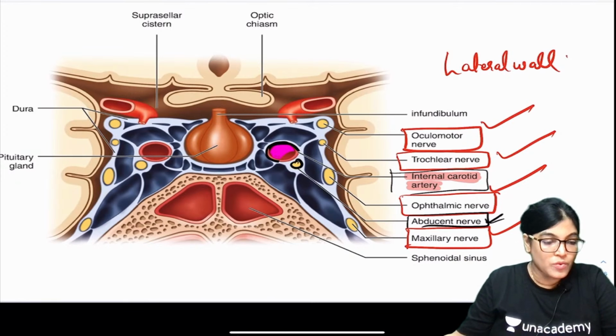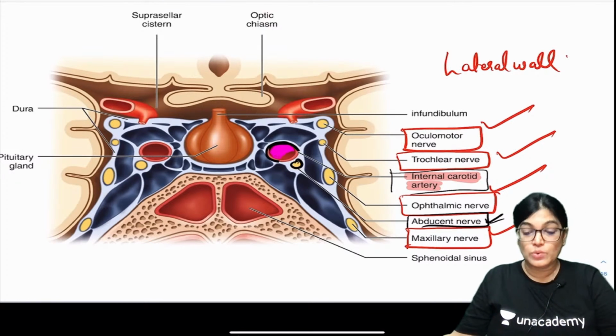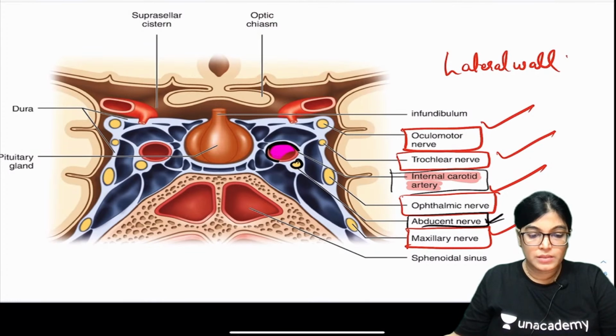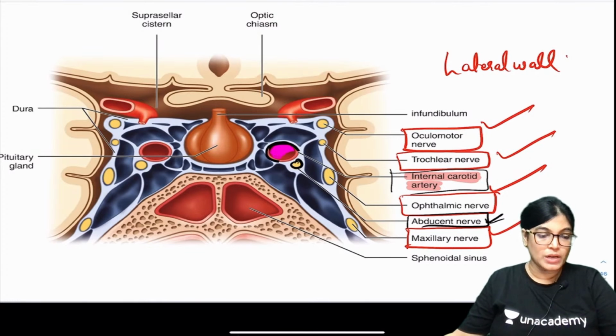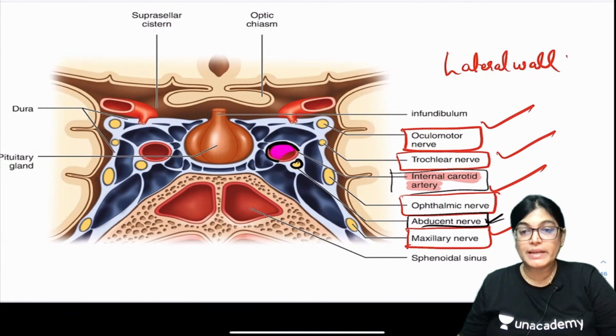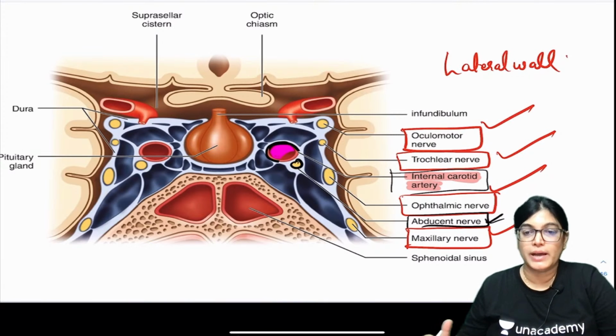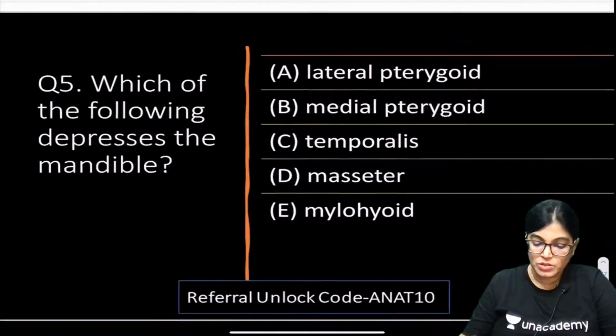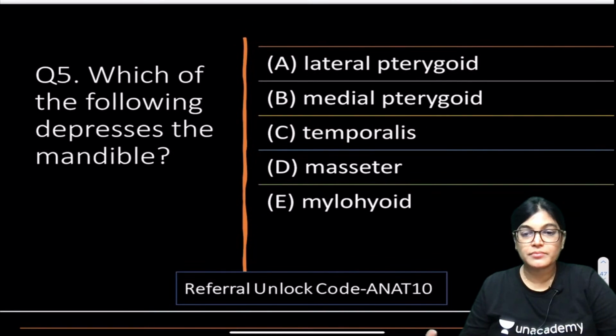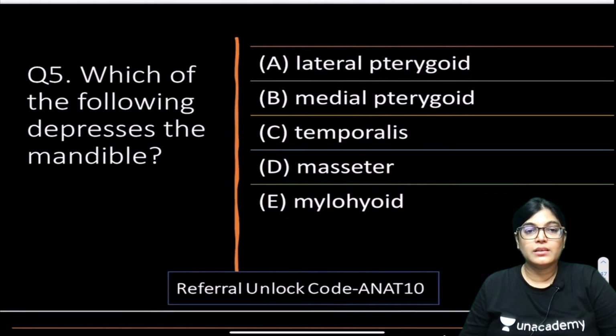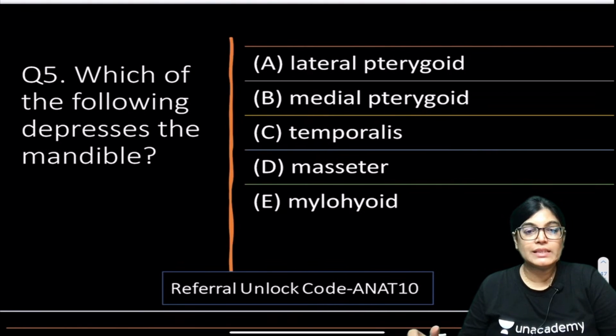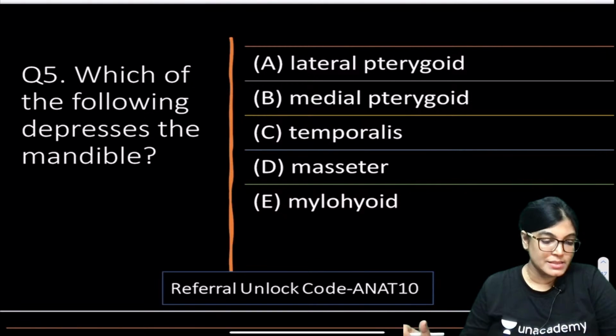So yes, let's move on to the next MCQ, that is MCQ number 5. One of the students told me, ma'am, please include MCQs or details on muscles of mastication. So I have included an MCQ related to that topic. Which of the following depresses the mandible?